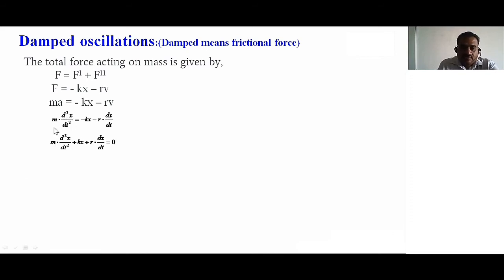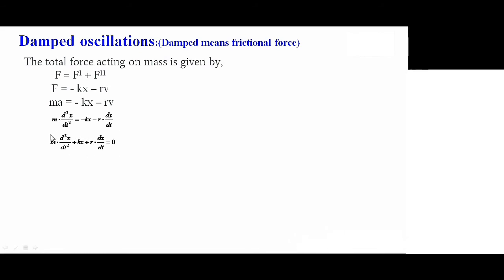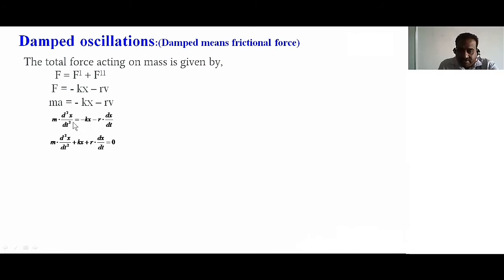Now we write this in equation format. Taking everything to the left side, minus becomes plus, and this is also minus becoming plus, so it is equal to 0.